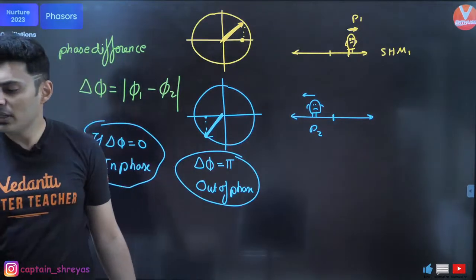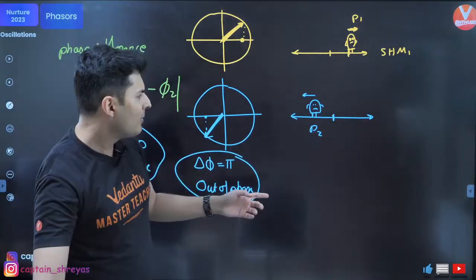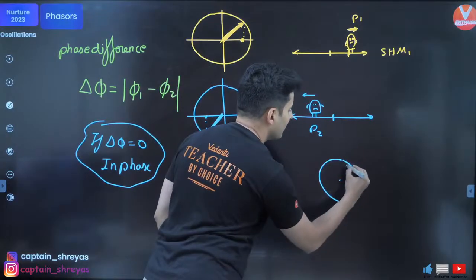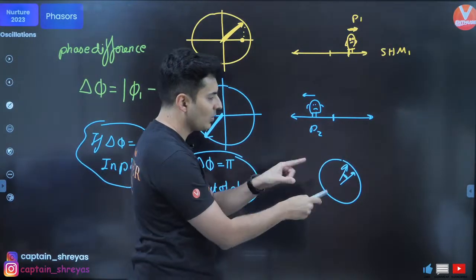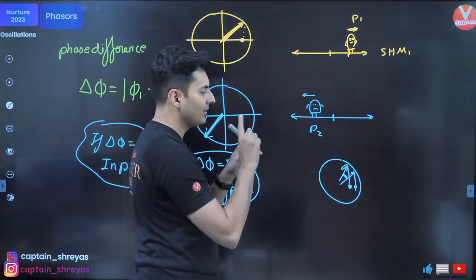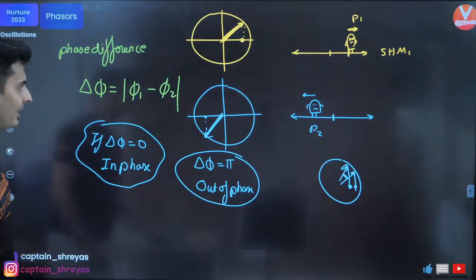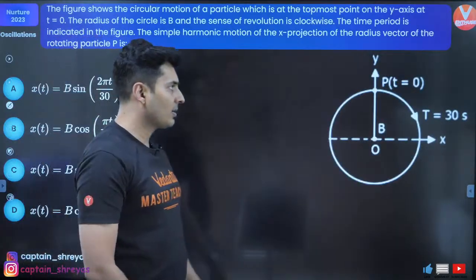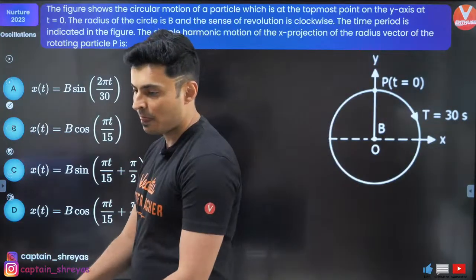Yes. Can it be in the opposite quadrant? Not necessary. It could be in the same quadrant also. Imagine two phasors, one here, one here. What is the phase difference? This is the phase difference. Both are in the same quadrant. If you see the shadows are here and here. So the particles are going like this. Correct? Cool? Fair enough? Alright, let's start with some questions coming up on your screen now.